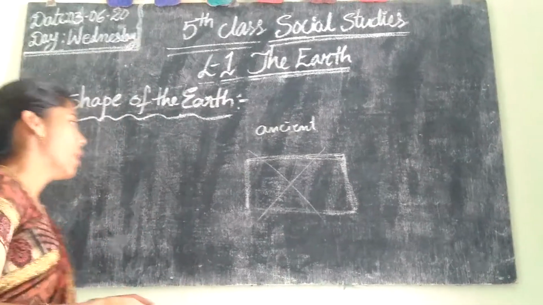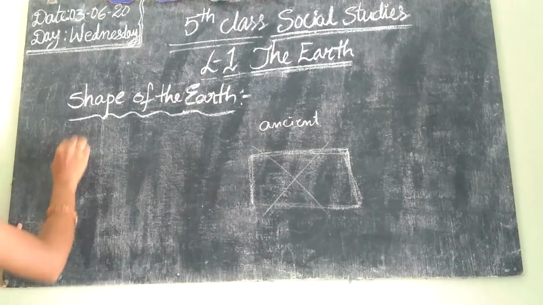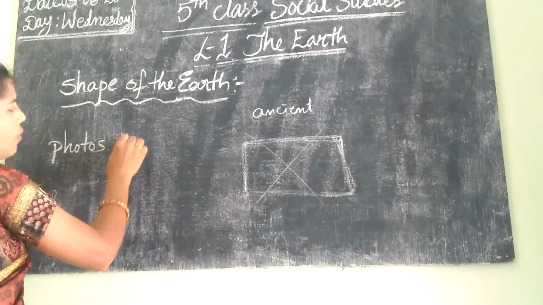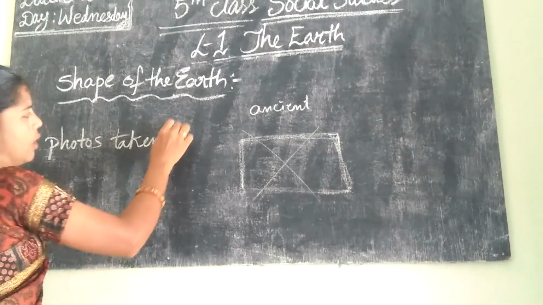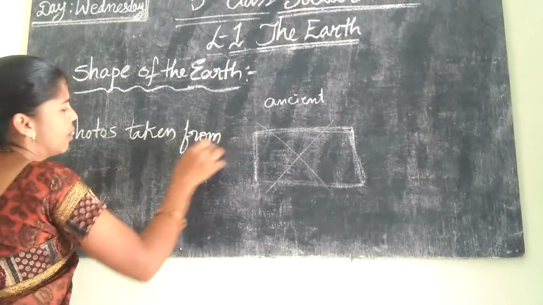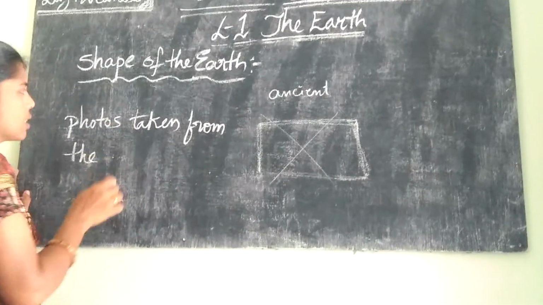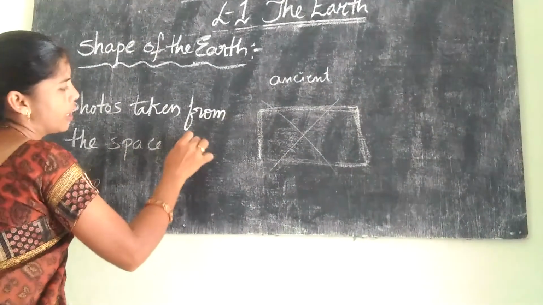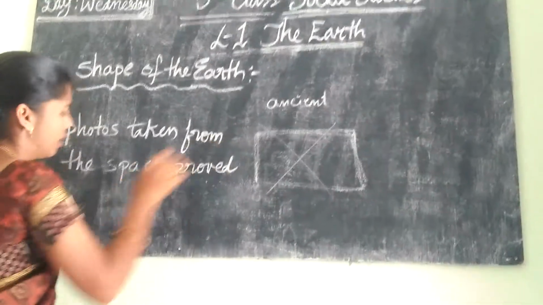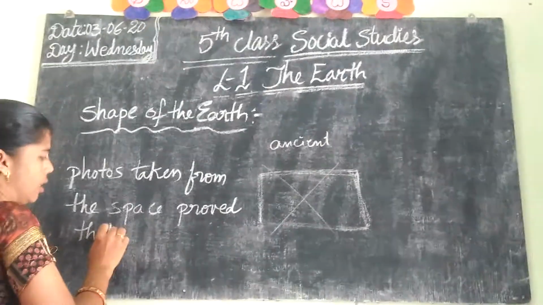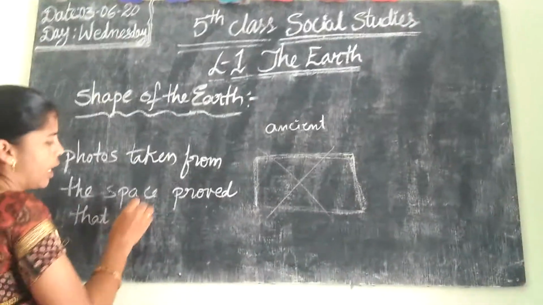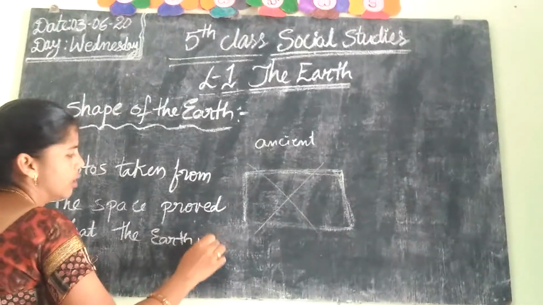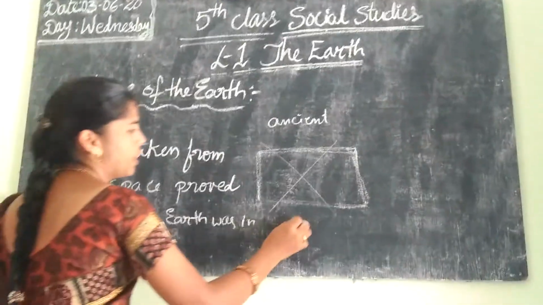How? The photos taken from space proved that the earth is spherical in shape.